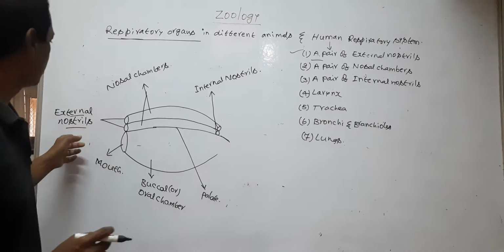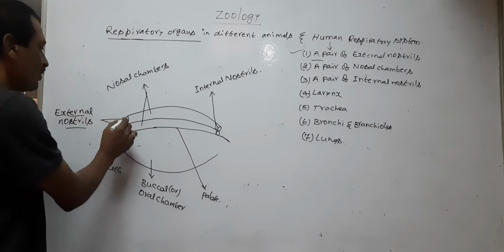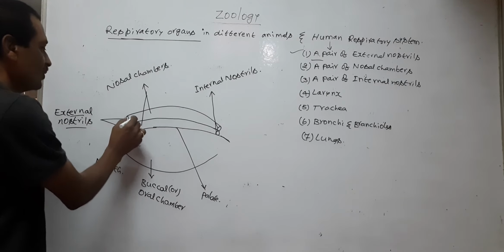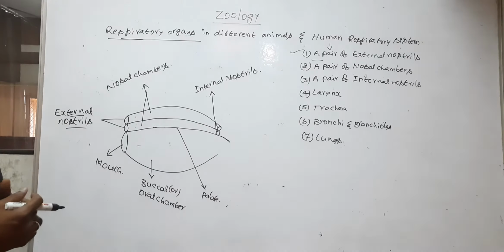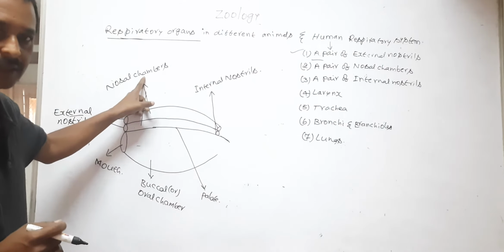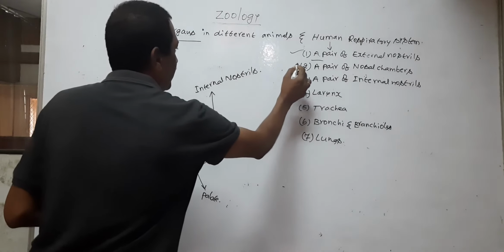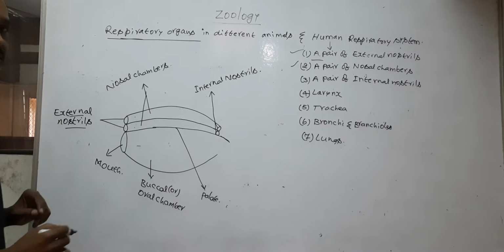These are called external nostrils. The external nostrils open into the nasal chambers separately.